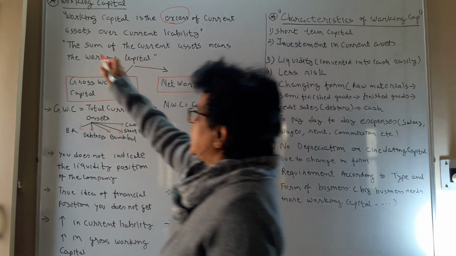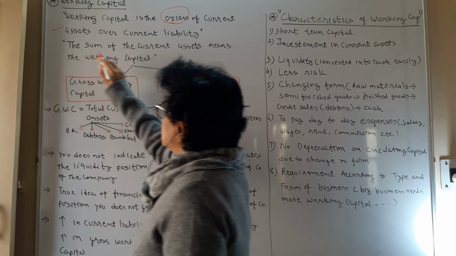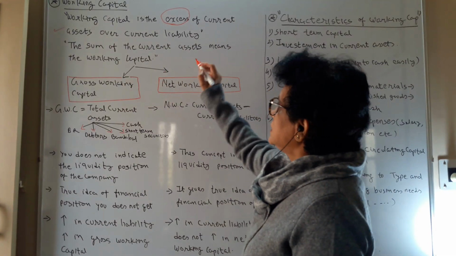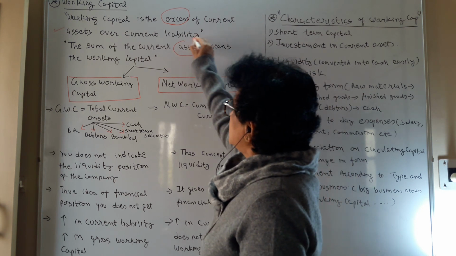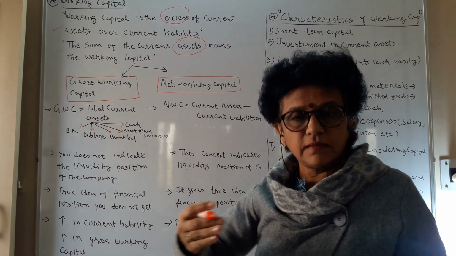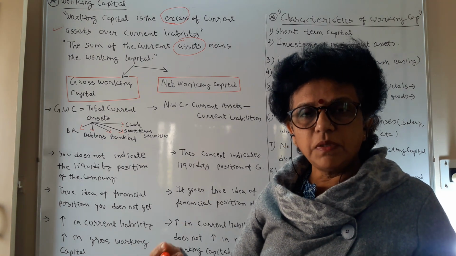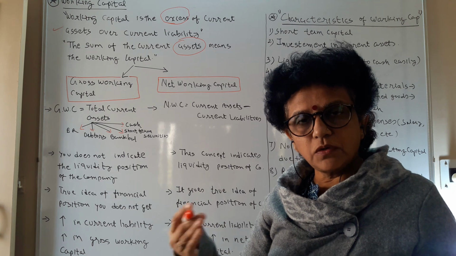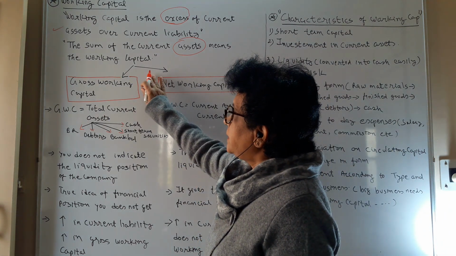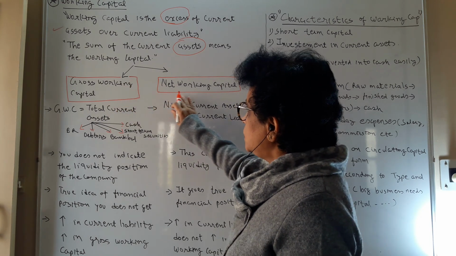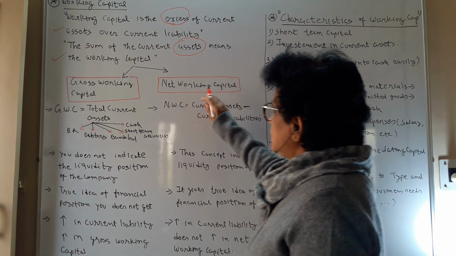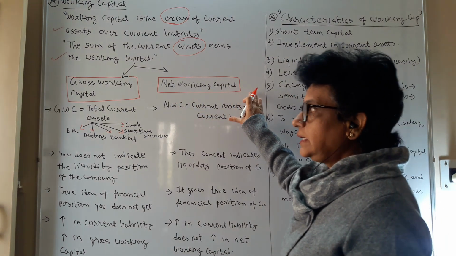The second way of expression is the sum of the current assets, which means the working capital's importance is that of your current assets. You should have sufficient current assets. Then and only then are you able to sustain, and able to make the payment of your various liabilities. So working capital can be classified into two categories: one is called gross working capital, and the other is called net working capital.